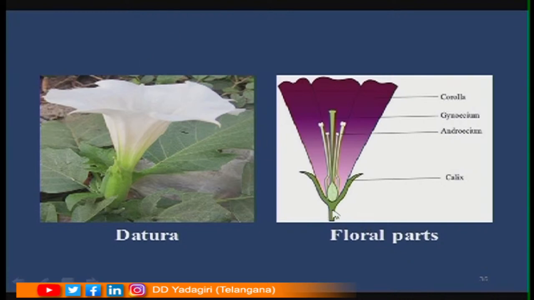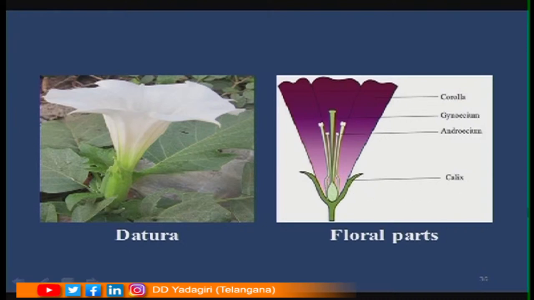What is this called? Pedicel. When this pedicel comes to the upper portion, slowly it gets swollen, and this swollen portion is called thalamus. Over the thalamus, the floral organs are arranged in the form of circles, which are called whorls. So there are four floral organs.